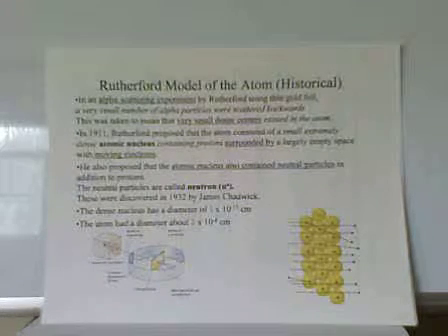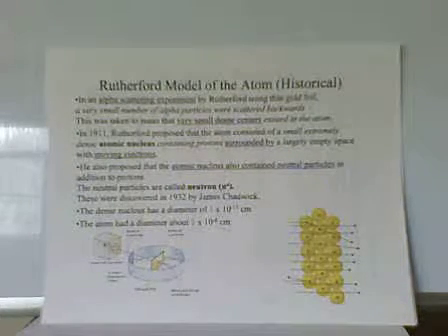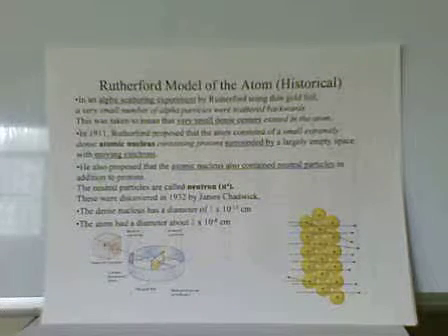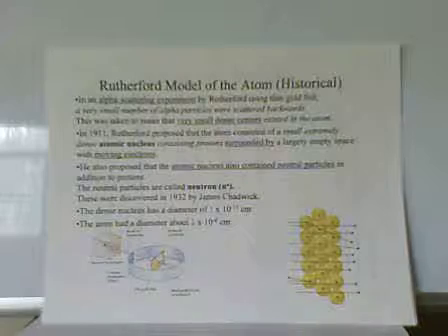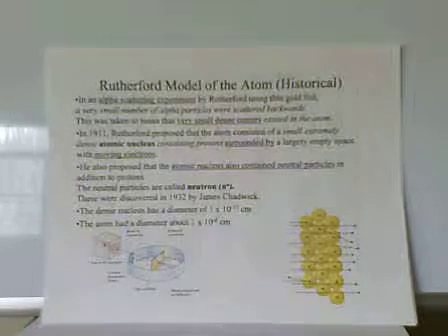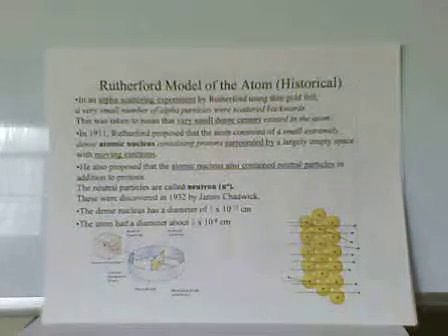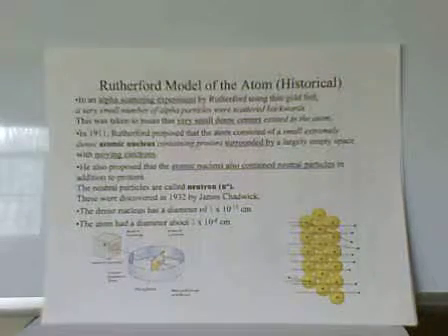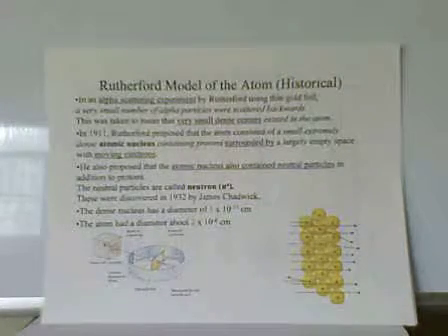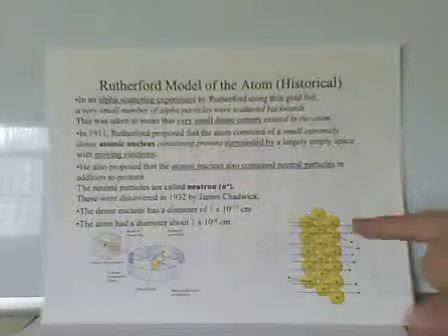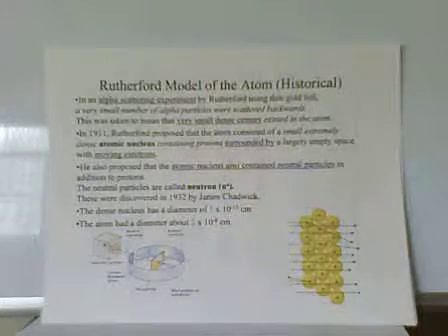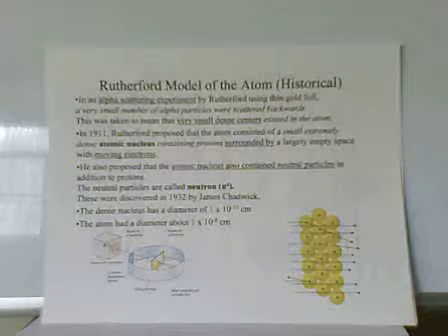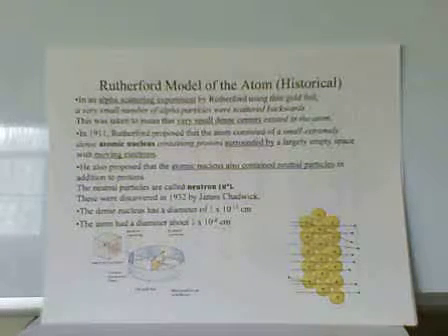The small dense center ends up having two particles in it, a proton and a neutron. So we have three particles in our atom now. Two of them occur in the nucleus, the proton and the neutron, and the electron occurs in most of the volume. So the nucleus is what we call 5 orders of magnitude smaller than the atom. So the atom is 100,000 times larger than the nucleus.